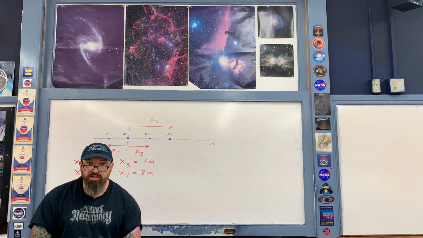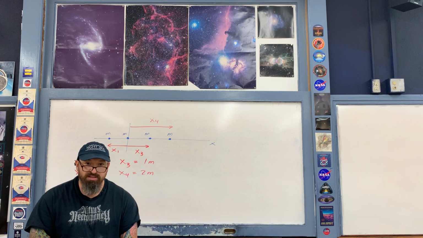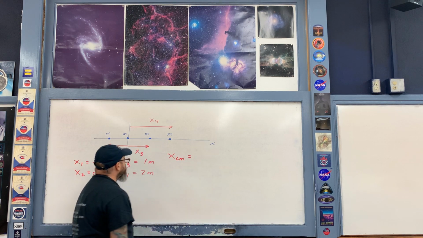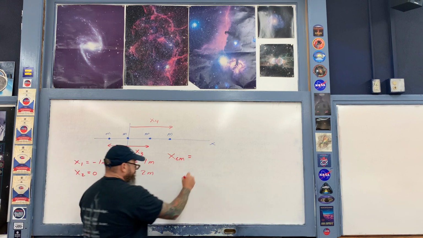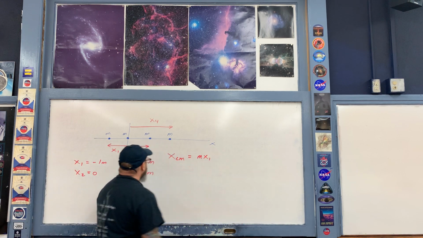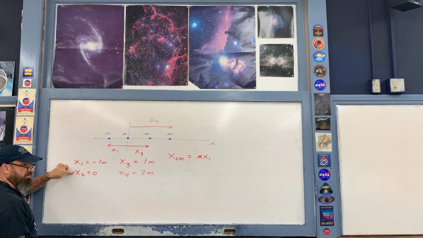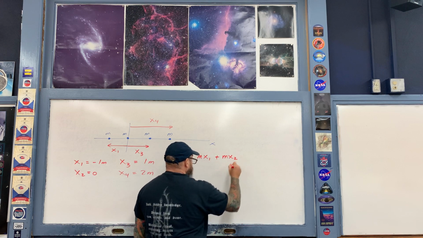And now we just use the definition, we'll write out all of the terms, to find the position of the center of mass. So the position of the center of mass is as follows. First of all, we're going to have m times x1 plus m times x2, which is equal to 0. Well, let me write that in nonetheless.